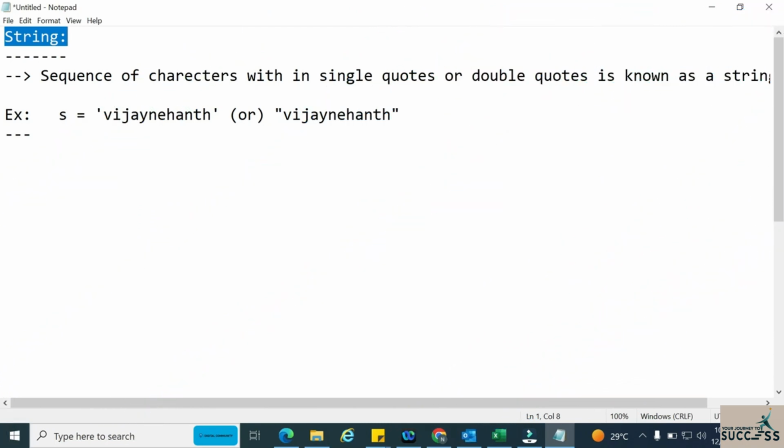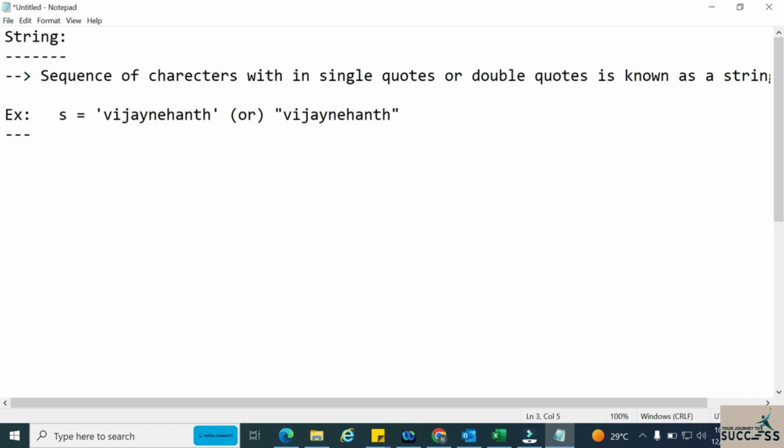All, in this video we are discussing a very important data type in Python, that is nothing but string. So now we will see what is a string, and then we will see how to declare a string, and what are all the different ways to create a string. All those things we can see in this video. So let's get started. So what is a string?